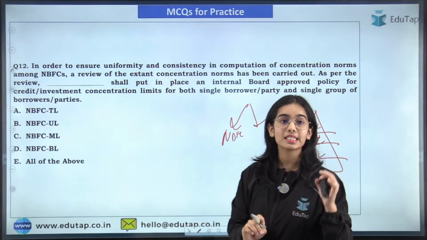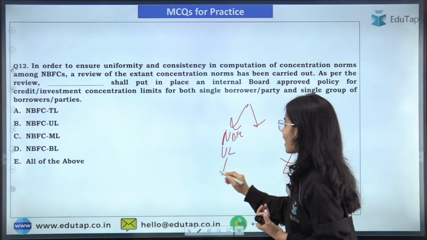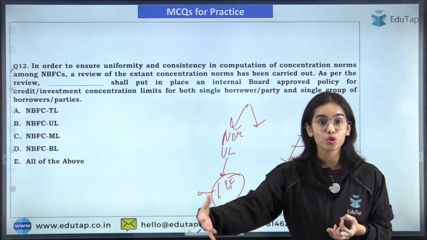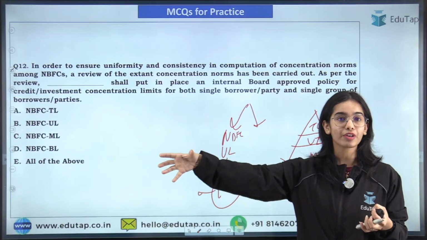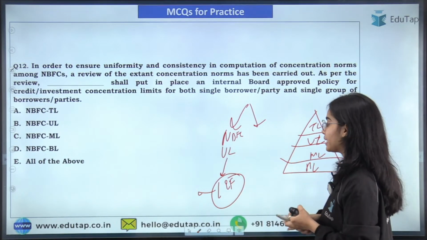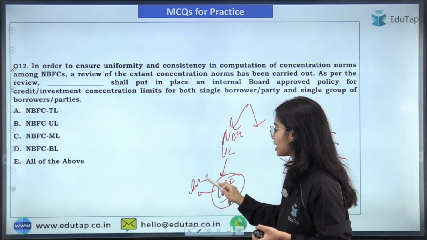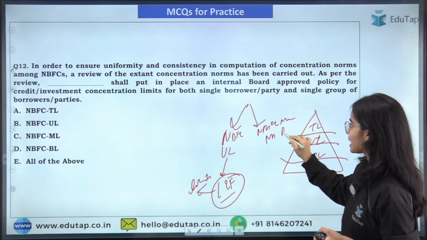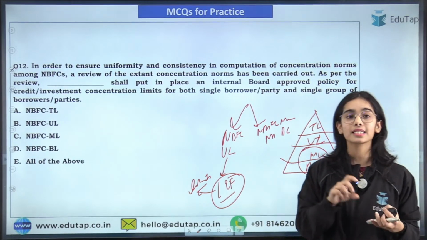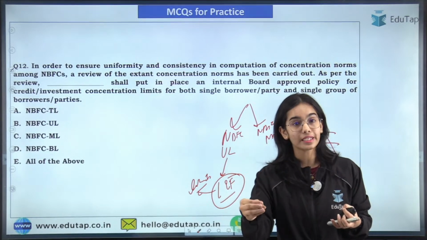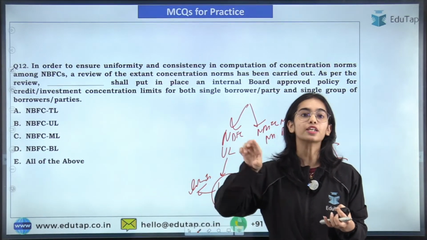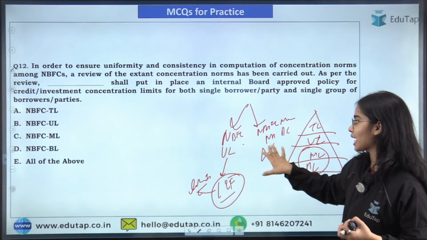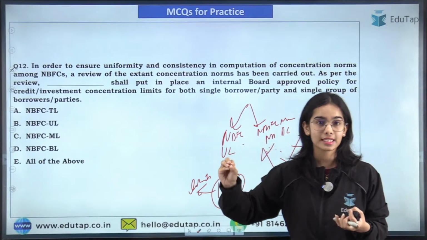So now the NBFCs that are in the upper layer have the large exposure framework, because they may make some large exposures to one entity. They are giving high loans to a single entity, so there are limits on large exposure. For the NBFC middle layer and base layer, there is the criteria of credit concentration, meaning they should not concentrate their credit on one entity or a group of entities. There are also limits in the credit concentration.